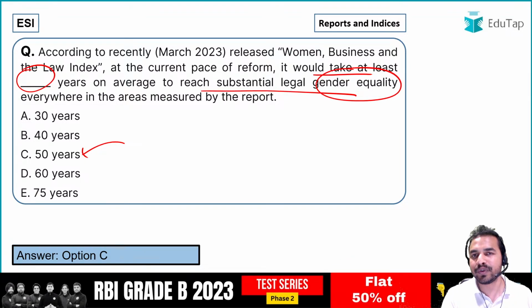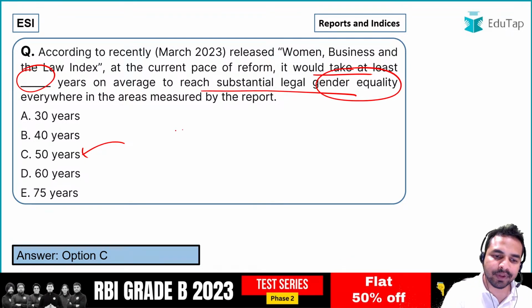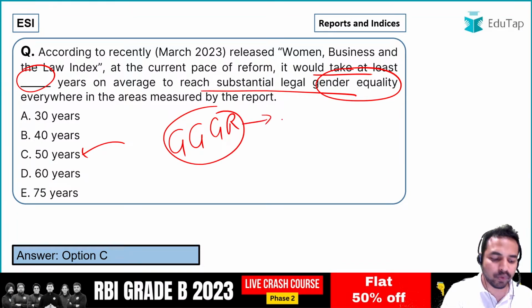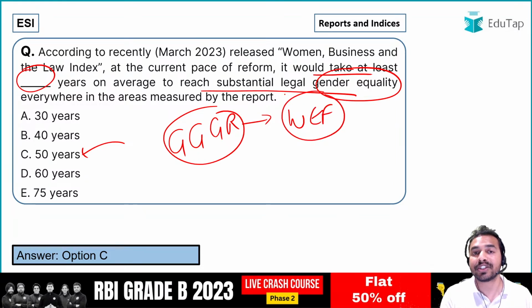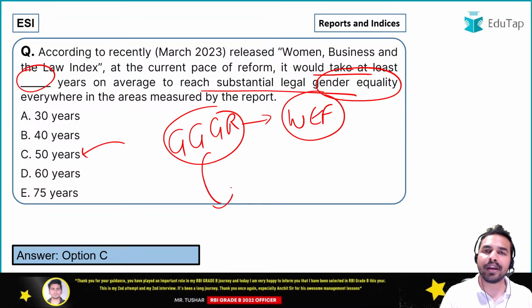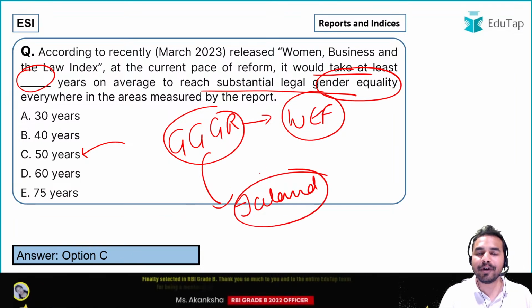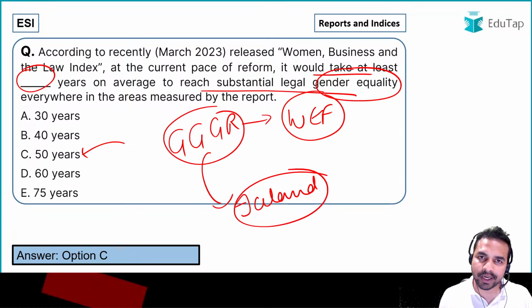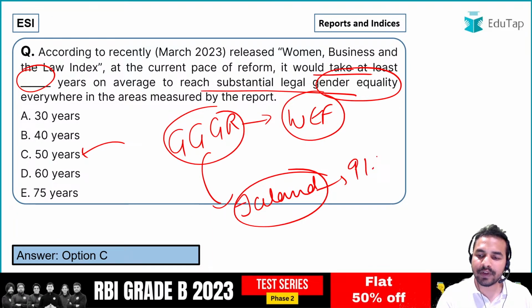is an index which was being launched recently. The name of that report was Global Gender Gap Report. This report was being launched by the World Economic Forum. You guys have seen the question which was being asked from this particular report in the exam. And guys, it was a very easy question. Why so? Because we all know that on the top it was Iceland. Iceland was on the top in this particular index, and it was having the score of 91.2.